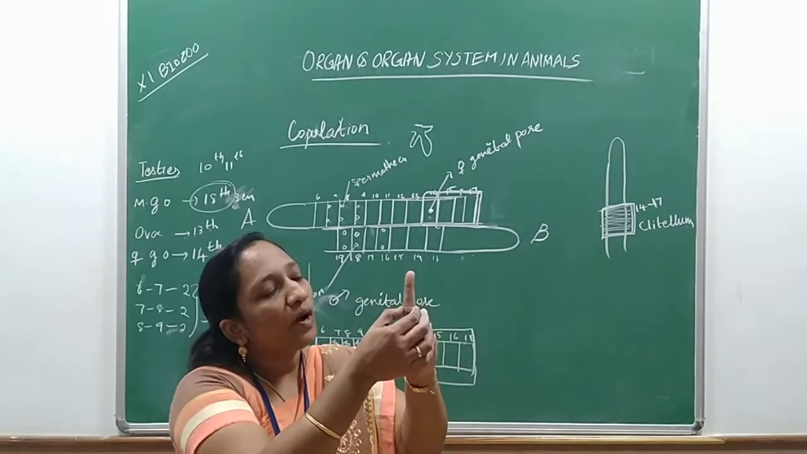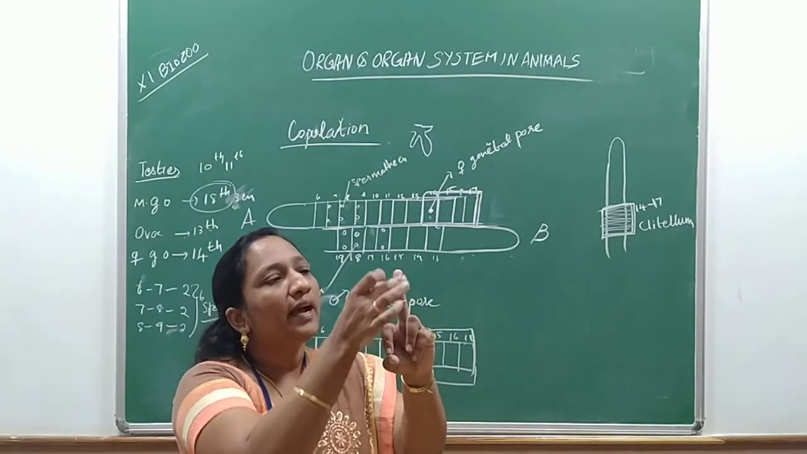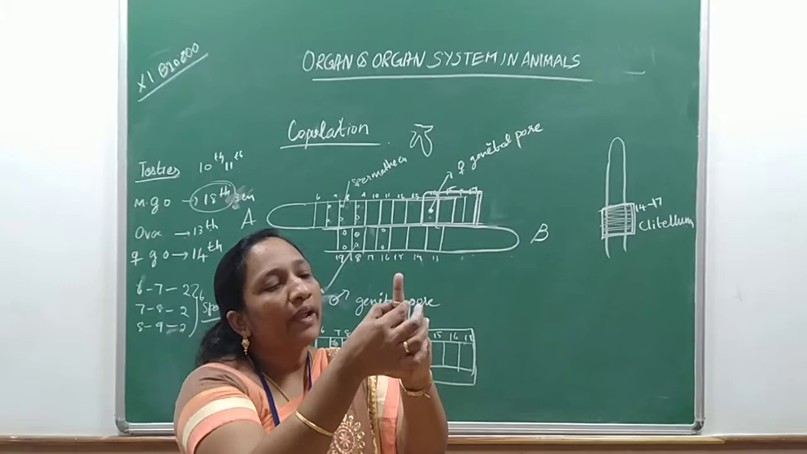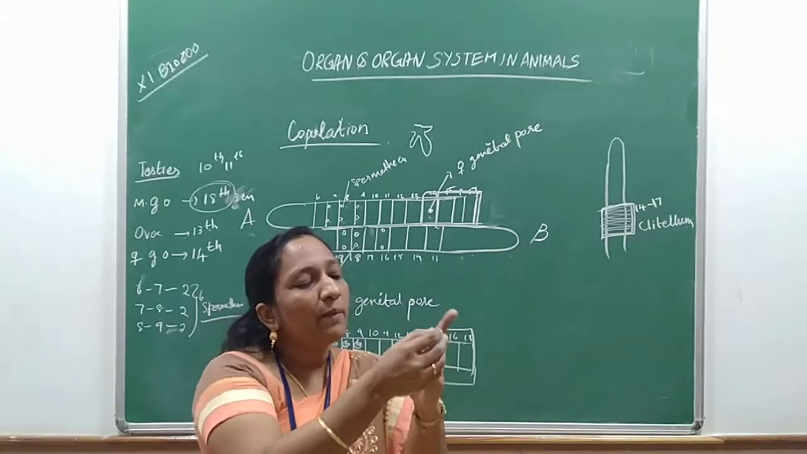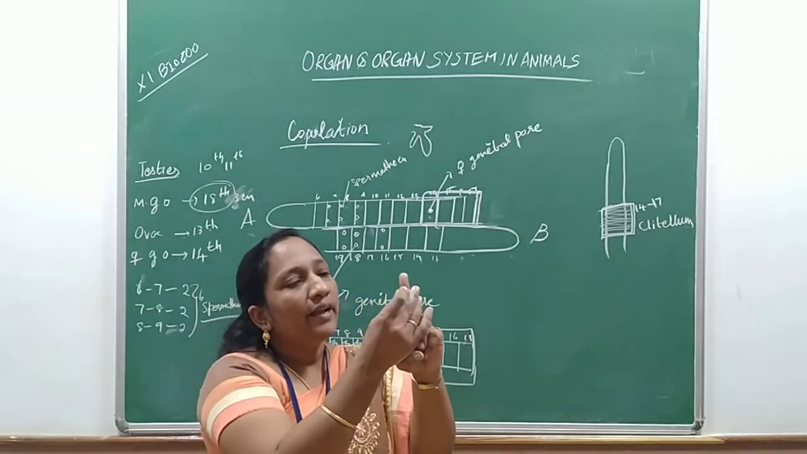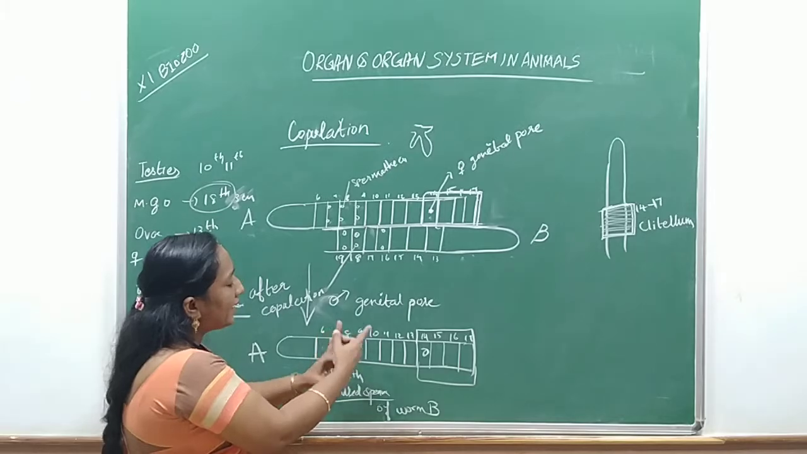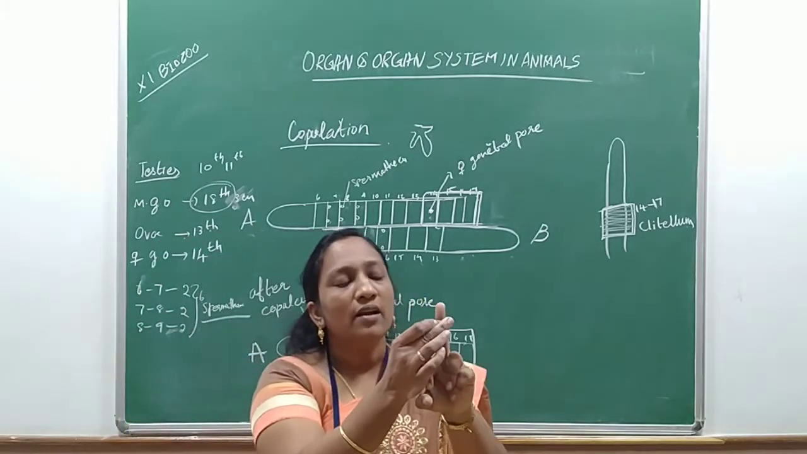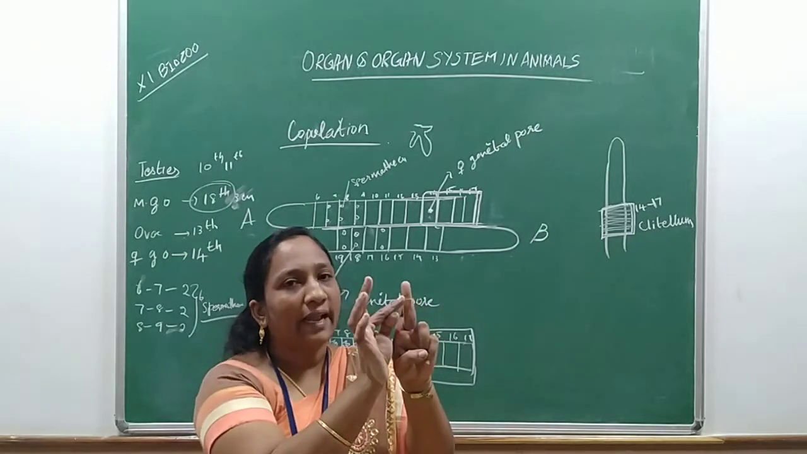So along with the ova, the clitellum starts to move from the 14th segment toward the head part. While it is moving along with the ovum, once the earthworm reaches the spermatheca region, where is the spermatheca? It is located between segments 6 and 7, 7 and 8, and 8 and 9. So while it comes here, the spermatheca starts to eject the sperms inside the clitellum.